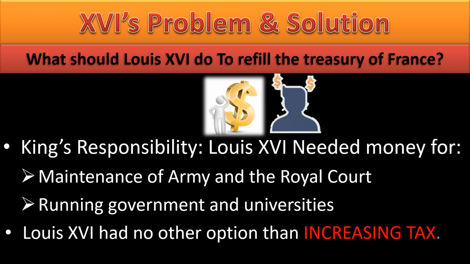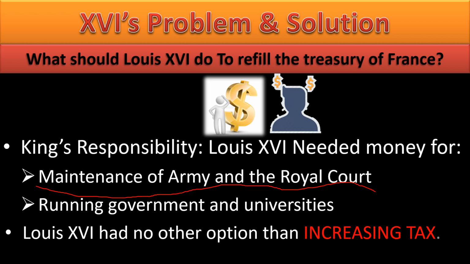Now, kings cannot survive without money. Kings don't just have to see to their bread and butter, their home, shelter, and food. Kings are responsible people. They need money for lots of work. Why do they need money? Of course, they have to maintain their large army and the royal court. They cannot live like we common people live. They have to live a king-size life because they are not individuals. They are the representatives of their country to the world. So their lifestyle would be expensive and has to be expensive.